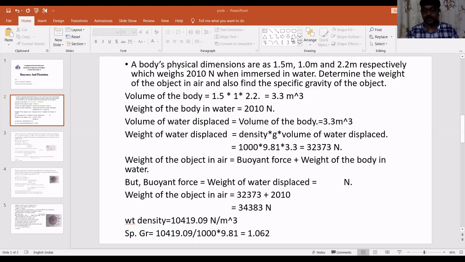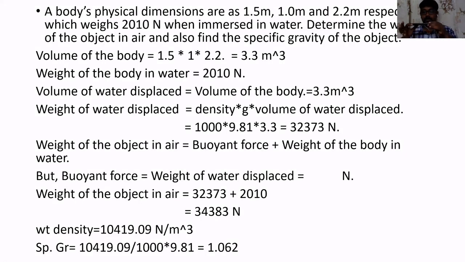In the last class, we were discussing center of buoyancy and the metacenter, and at the same time the stability of floating and submerged bodies. So in today's class, we are going to solve a few problems on the same. I'll just take an object.